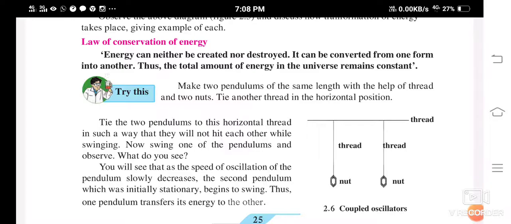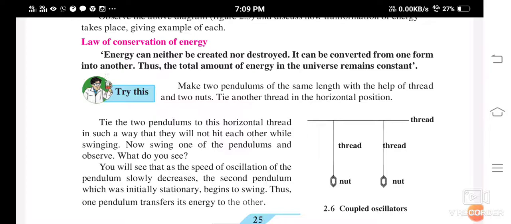So, in brief, I had told you that energy can neither be created nor destroyed. It can be converted from one form into another. Thus, the total amount of energy in the universe is going to remain constant.